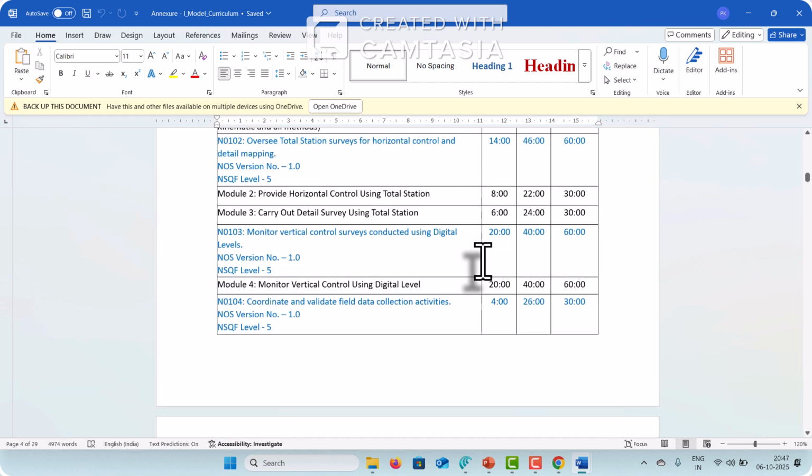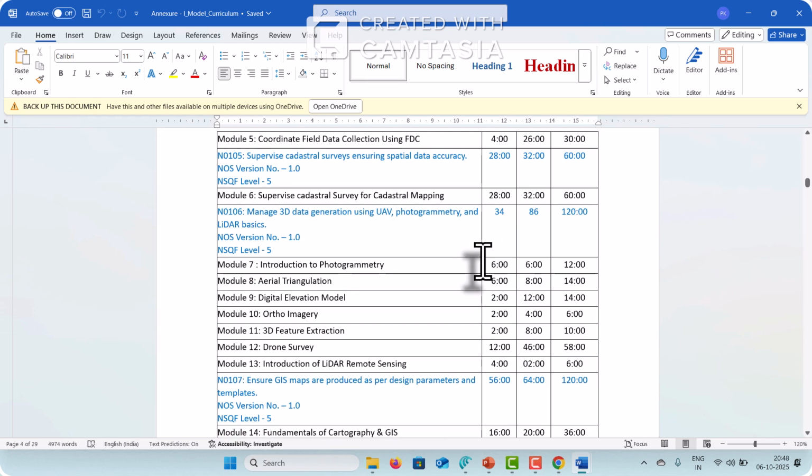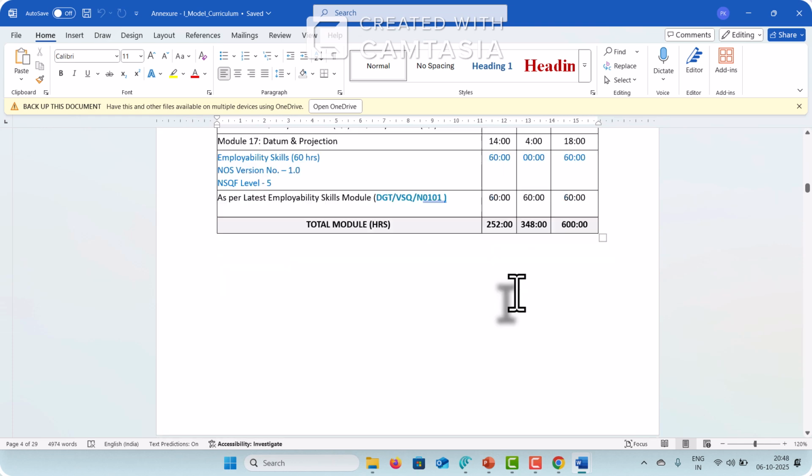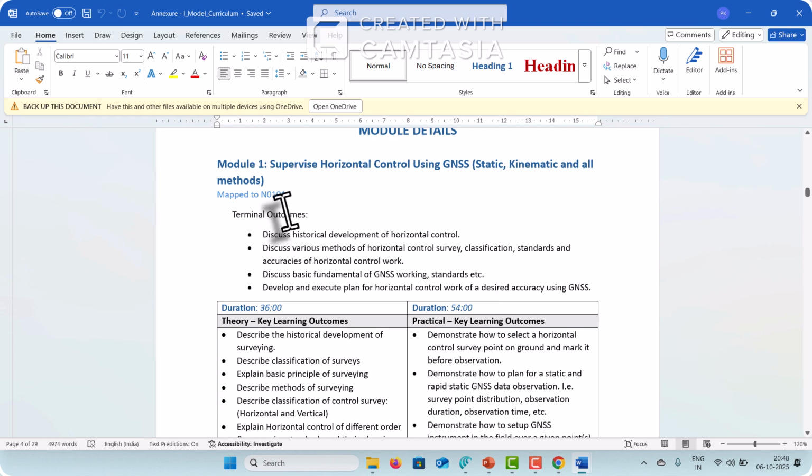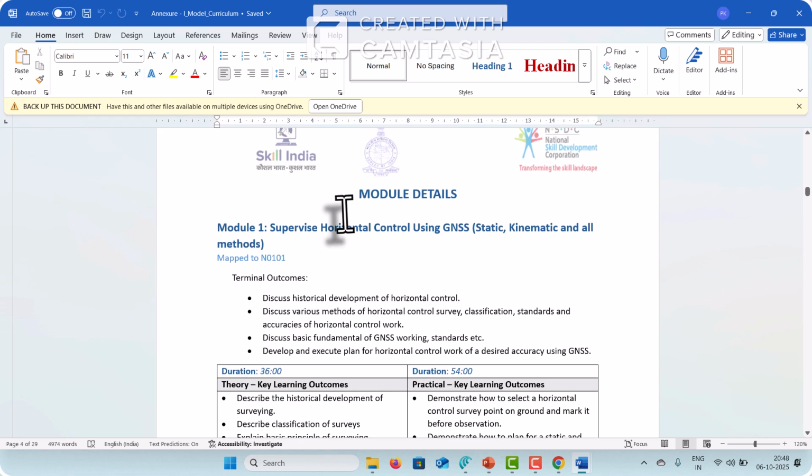So while developing the theoretical content and SOPs particular to that NOS, you have to pay attention to the timing also. Within this selected timing you have to deliver. So these are the module 1. Terminal outcomes are also written for each module. So what we are expecting out of this module,